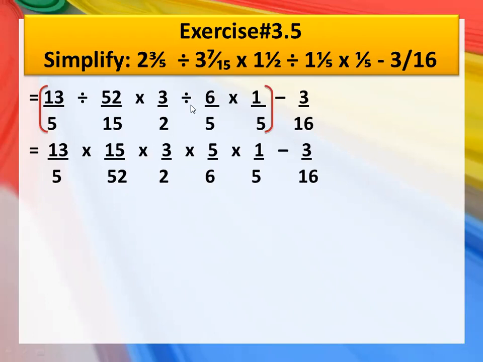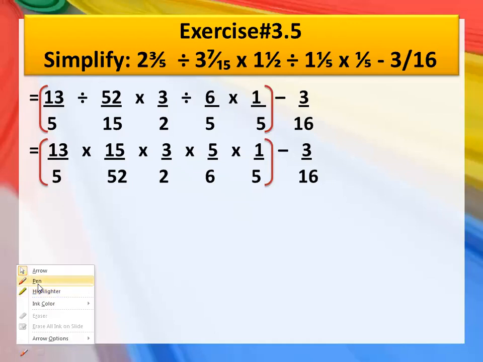Again, here you have the sign of division that will convert into the sign of multiplication, and then it will become 5 upon 6. And the same, it will remain the same, 1 upon 5. It contains all the signs of multiplication, so according to the DMAS rule, now we are going to solve multiplication. That's why we are going to make brackets around them, so that we can understand which numbers we are going to reduce or multiply.